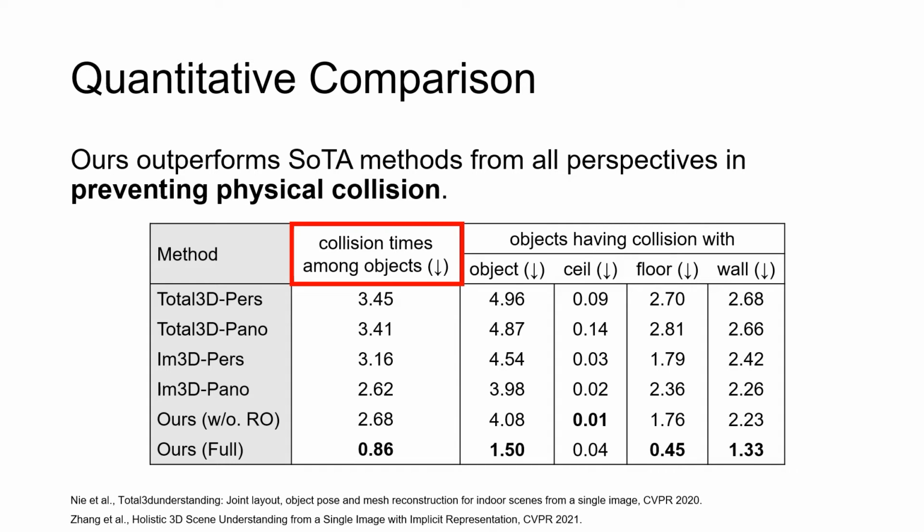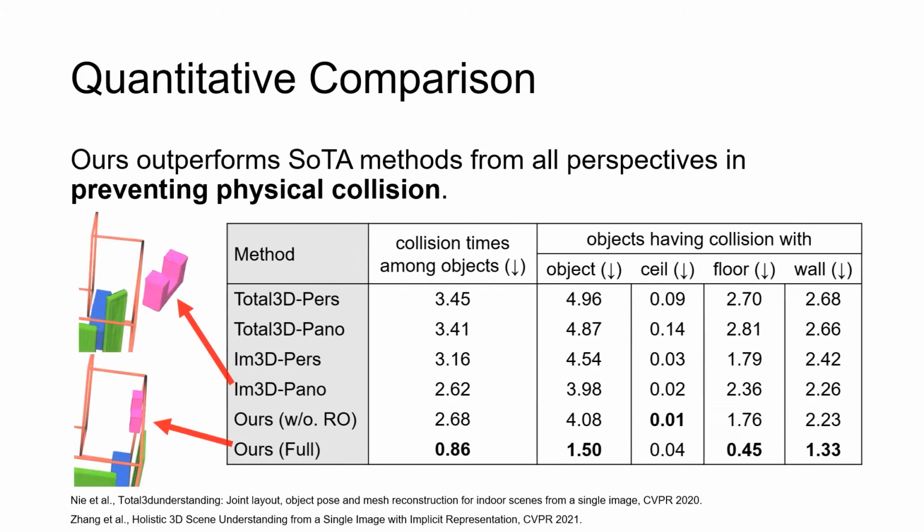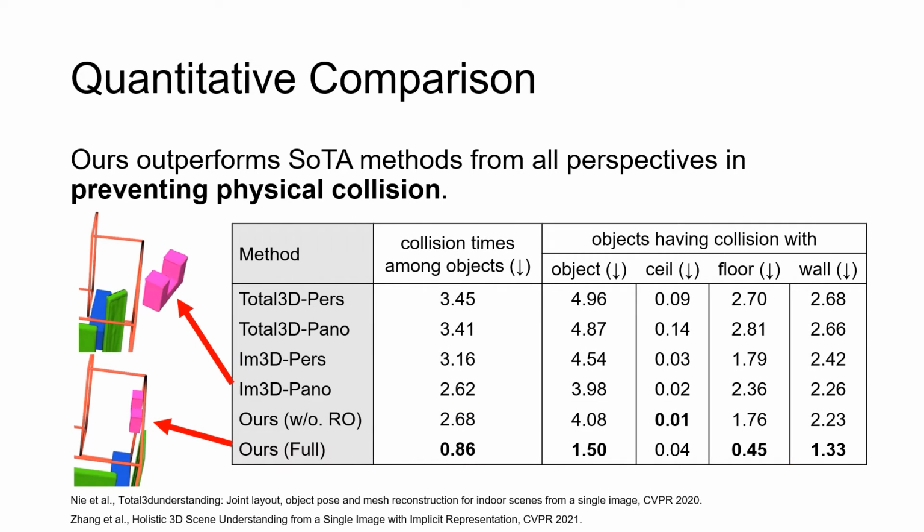To highlight the improvement benefit from relation optimization on collision avoidance, we calculate average collision times among objects per scene and the average number of objects colliding with objects, ceiling, floor, and walls. Our method outperforms state-of-the-art methods from all perspectives in preventing physical collision, while the gap from the ablated version further illustrates the importance of relation optimization. The example here shows how our method outperforms previous methods in terms of preventing collision with walls.